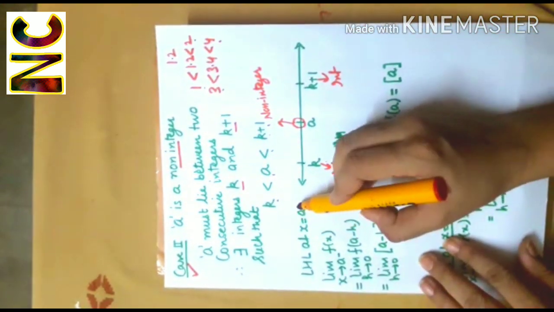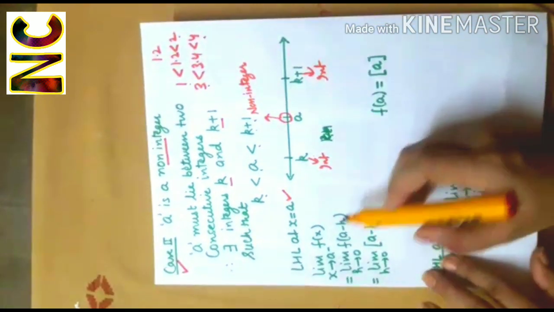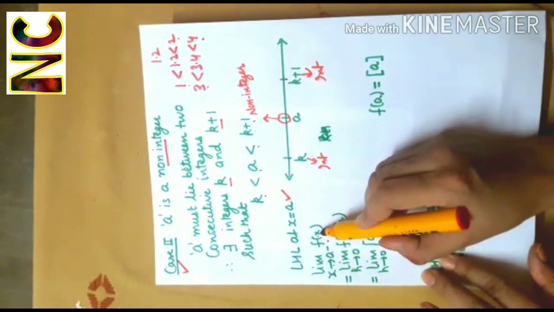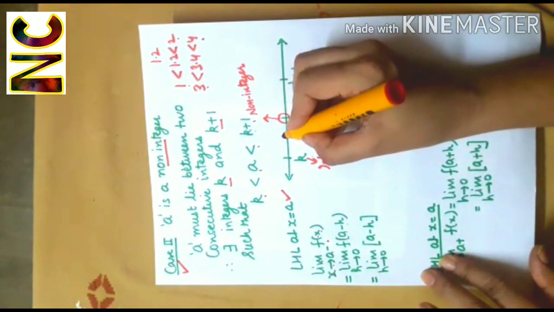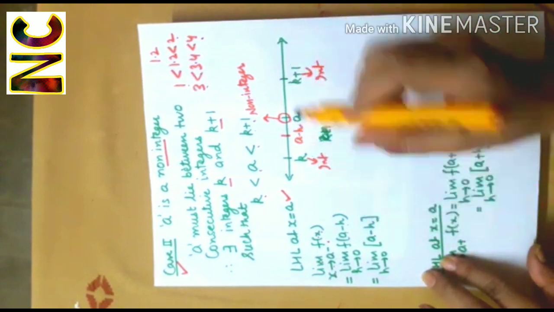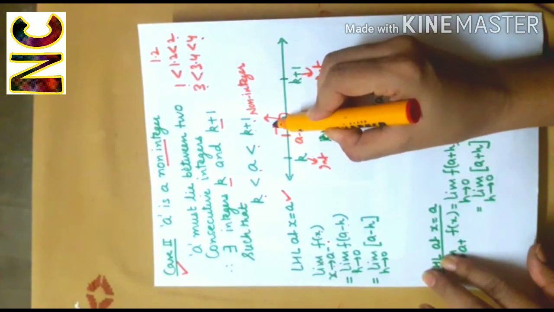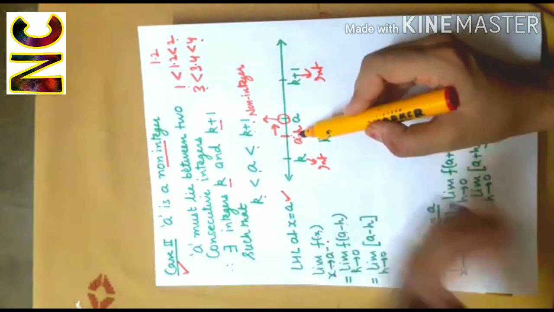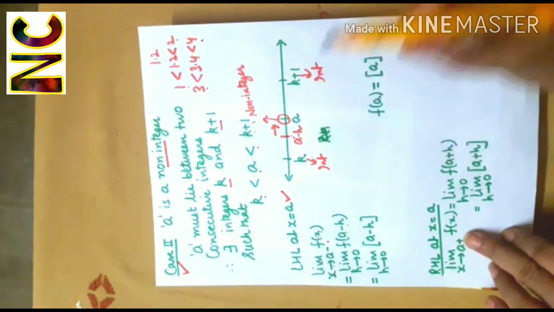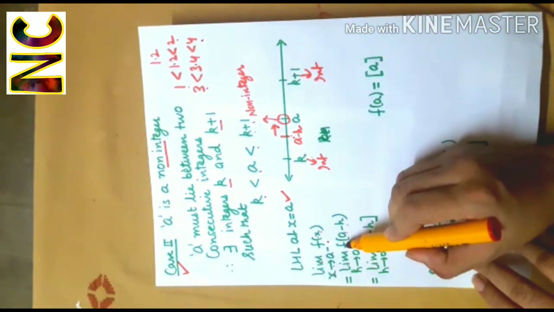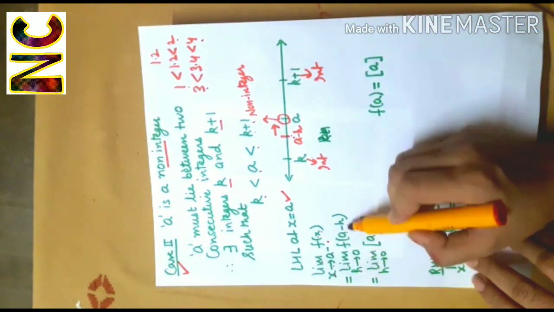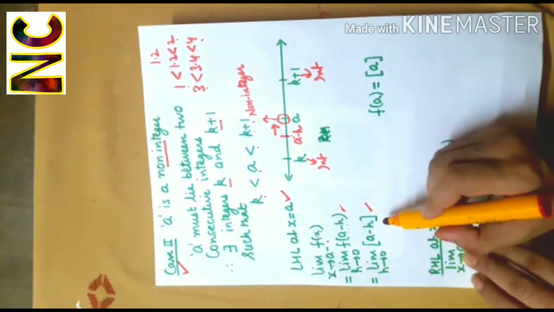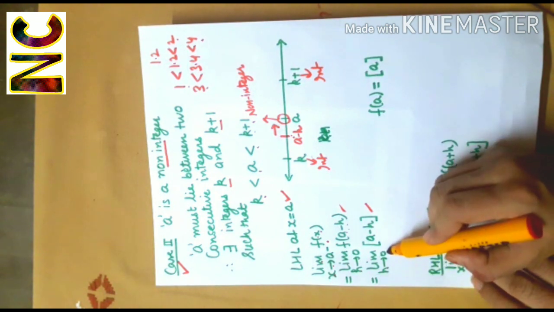Now we will compute left-hand limit at x equal to a. It is limit f(x) as x approaches a minus. So again we put x equal to a minus h. We are approaching a through values smaller than a. So x will be something less than a, that is a minus h. It is limit f(a minus h), h tends to 0. That is limit, apply the definition of the greatest integer function, h tends to 0.